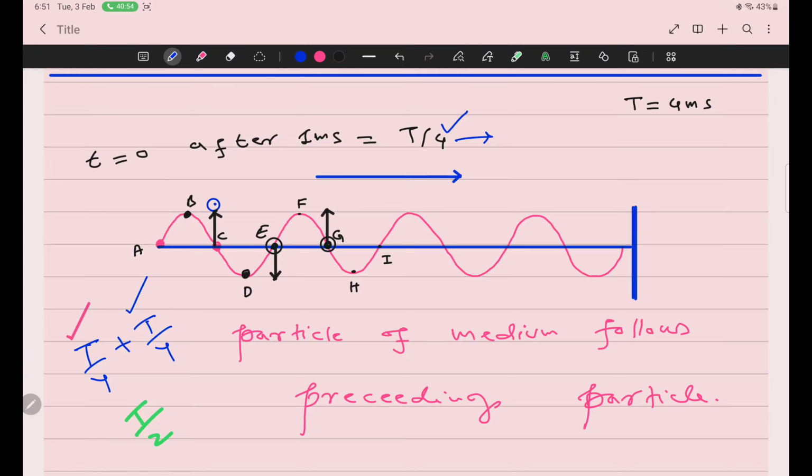So obviously, sir, after T upon 4, it will return to C. Move upward and then return to C.